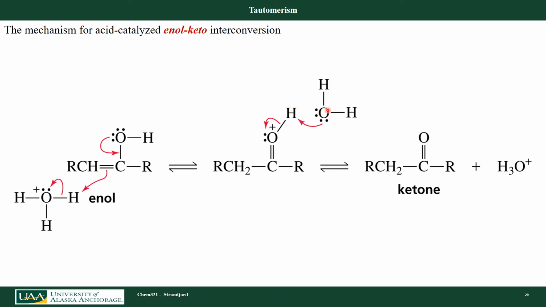So I have water sitting around. It's now acting as a base. Those lone pairs will form a bond to that hydrogen, breaking that bond, putting that lone pair back on oxygen to form the ketone. We're going to find out that this mechanism is very important in chemistry, and we'll learn about that next semester. So whenever I see a ketone, I could actually draw the enol form of it too, and then explain a lot of chemistry. Why is that carbon reacting and that carbon reacting? It's because of enol-keto interconversion, tautomerism.